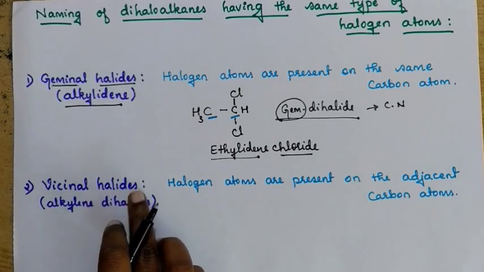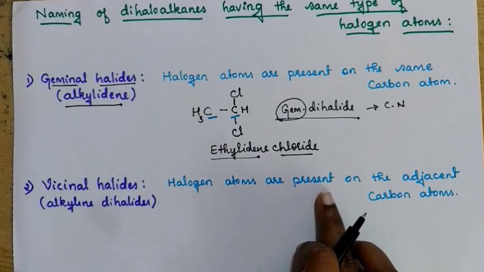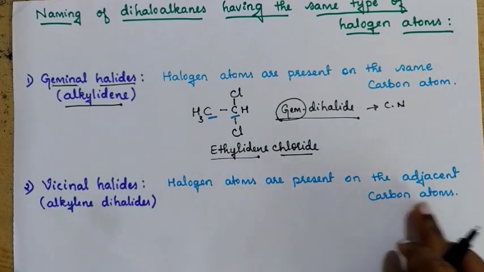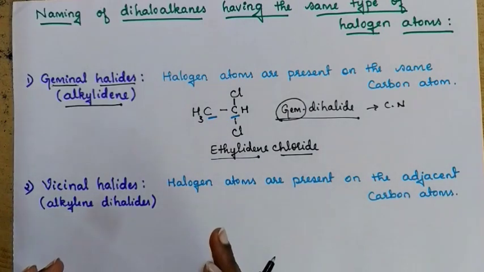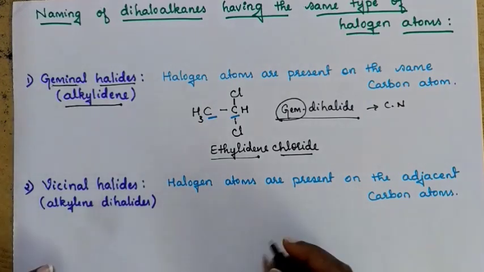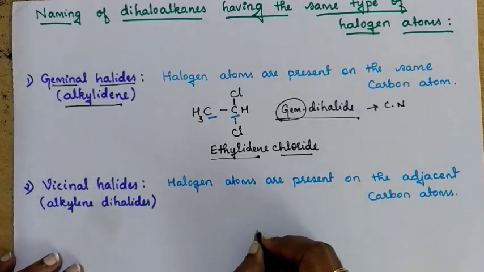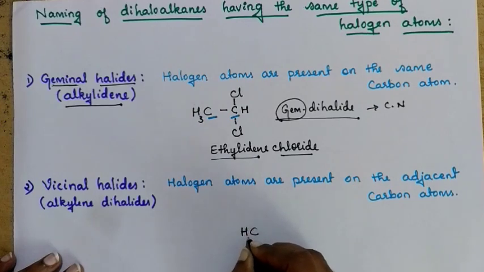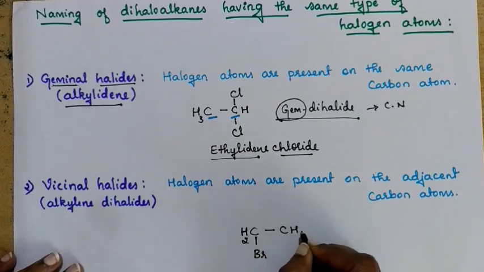Now let's see what a vicinal halide is. If it is a vicinal halide, the halogen atoms are going to be present on adjacent carbon atoms. Adjacent in the sense one beside another. So let me give an example for this. If you have a compound like CH2, this compound is bonded with one bromine, and CH2.